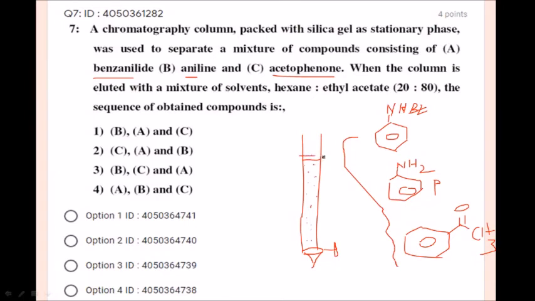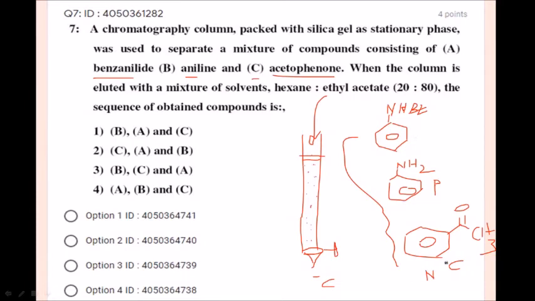When you pour the mixture of solvents here, which is going to come out first? Yes, acetophenone. Acetophenone is non-polar, and non-polar compounds will be eluted first. Acetophenone is C, so C will come first. Followed by benzanilide; here the lone pair electrons are blocked, so it is not that polar, it is medium in polarity.